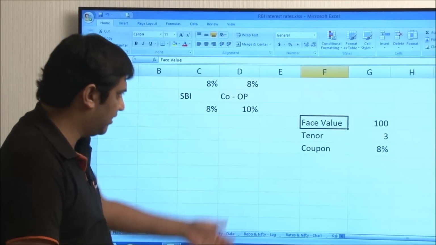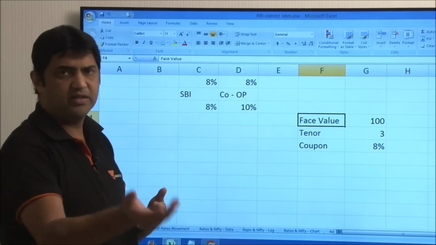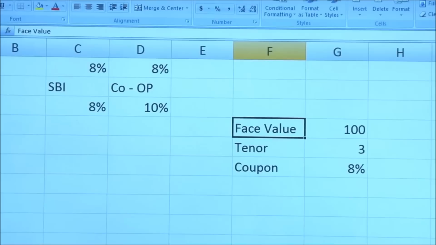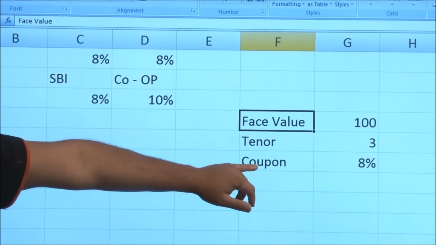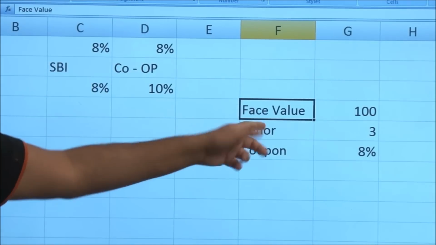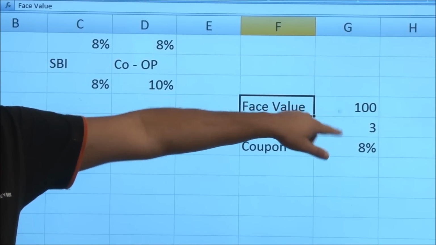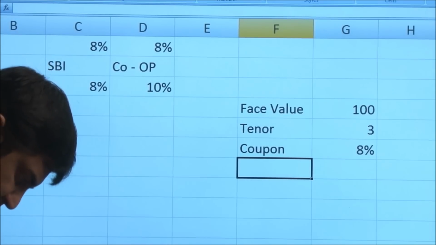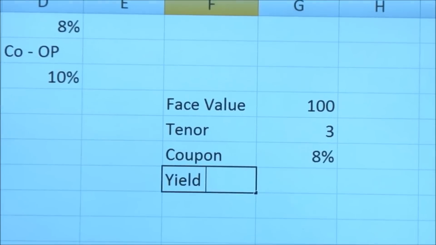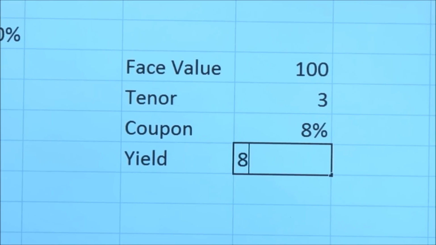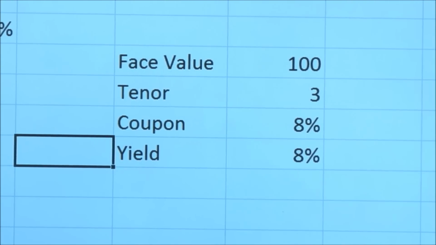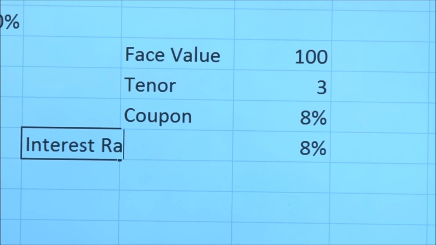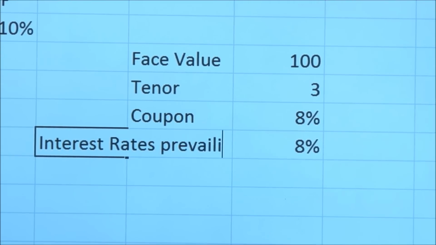So face value is the value at which the bond is issued, and this is the redemption value. At redemption you will get this much money back. The loan is for 3 years, and the coupon is the interest which you will get on this 100 rupees investment. Now this coupon, among other things, is also determined by yield, which may currently be 8%. In simple terms, we may say that yield is the interest rates prevailing in the market.